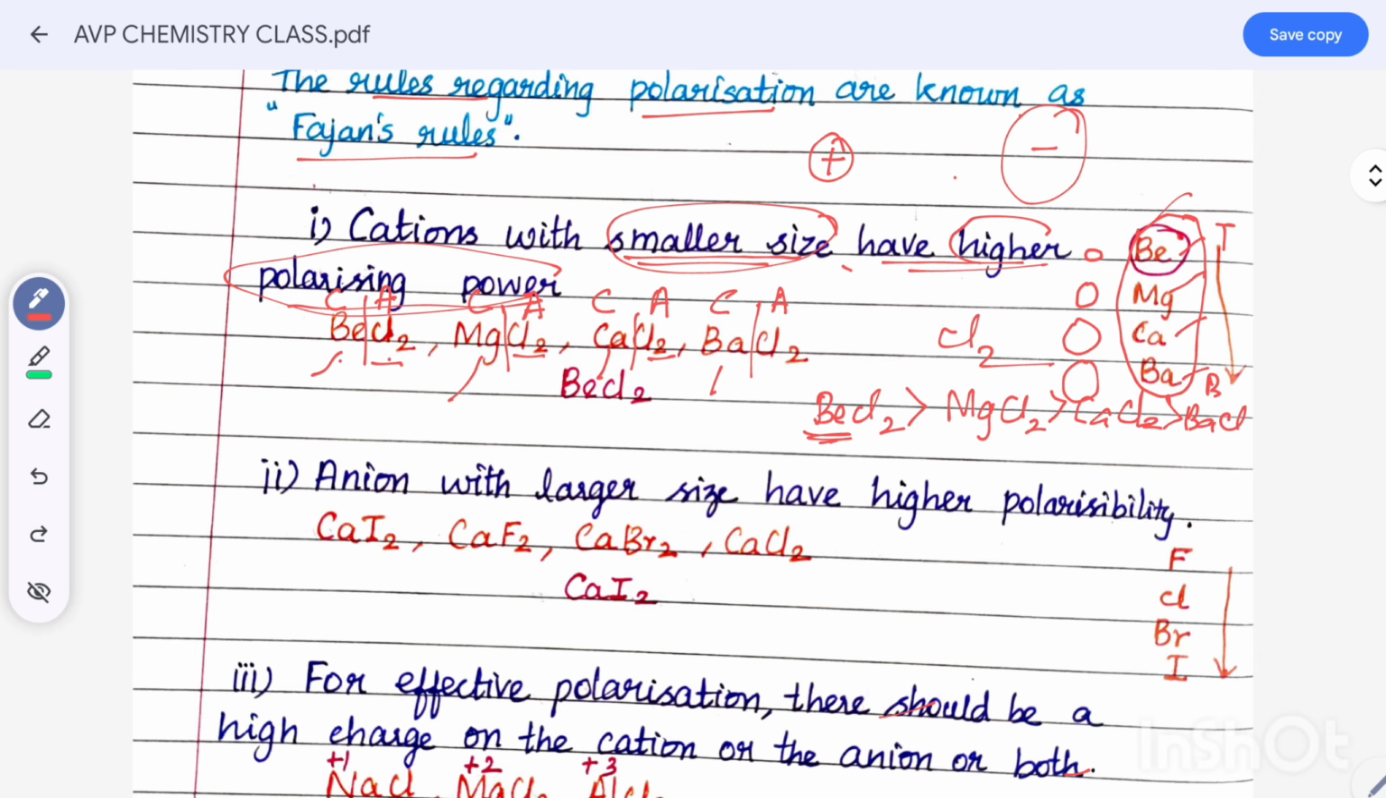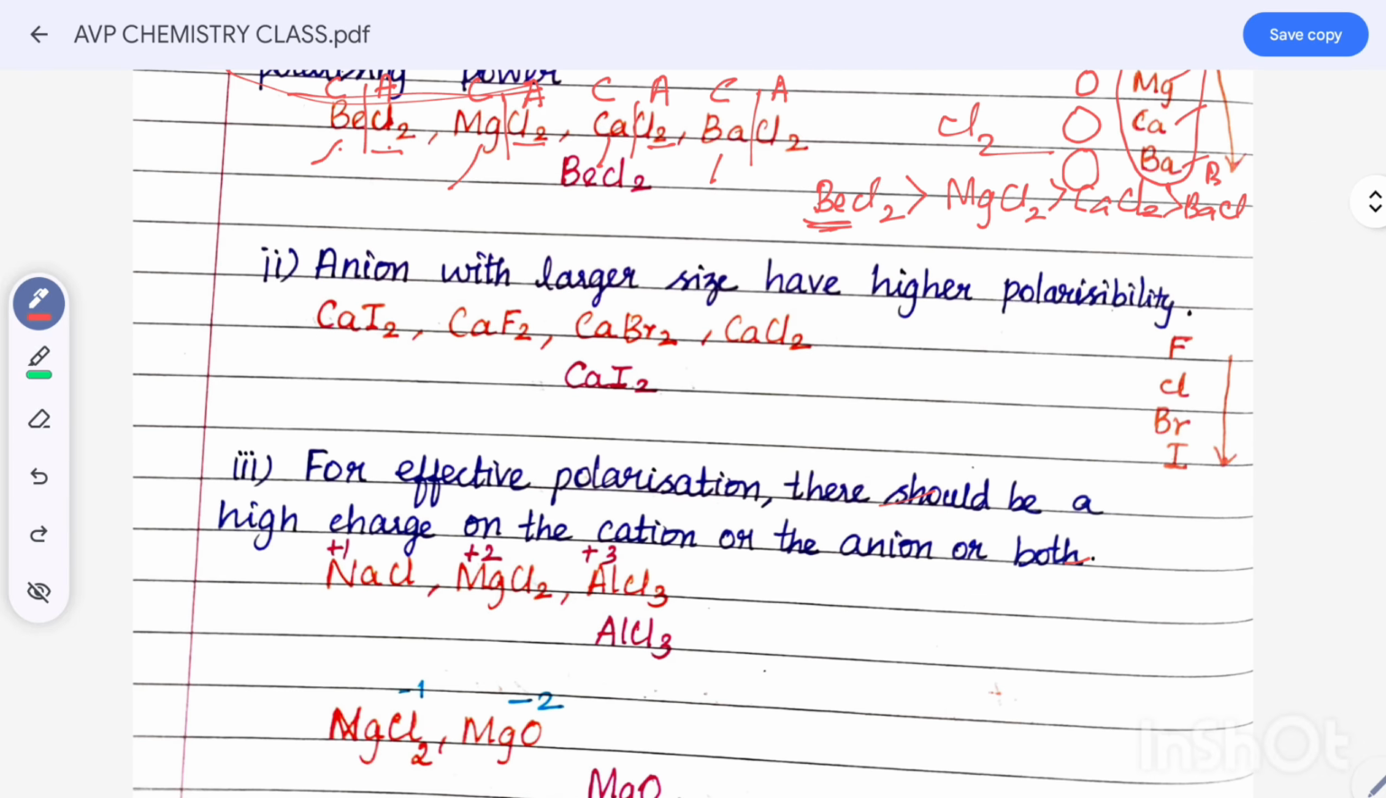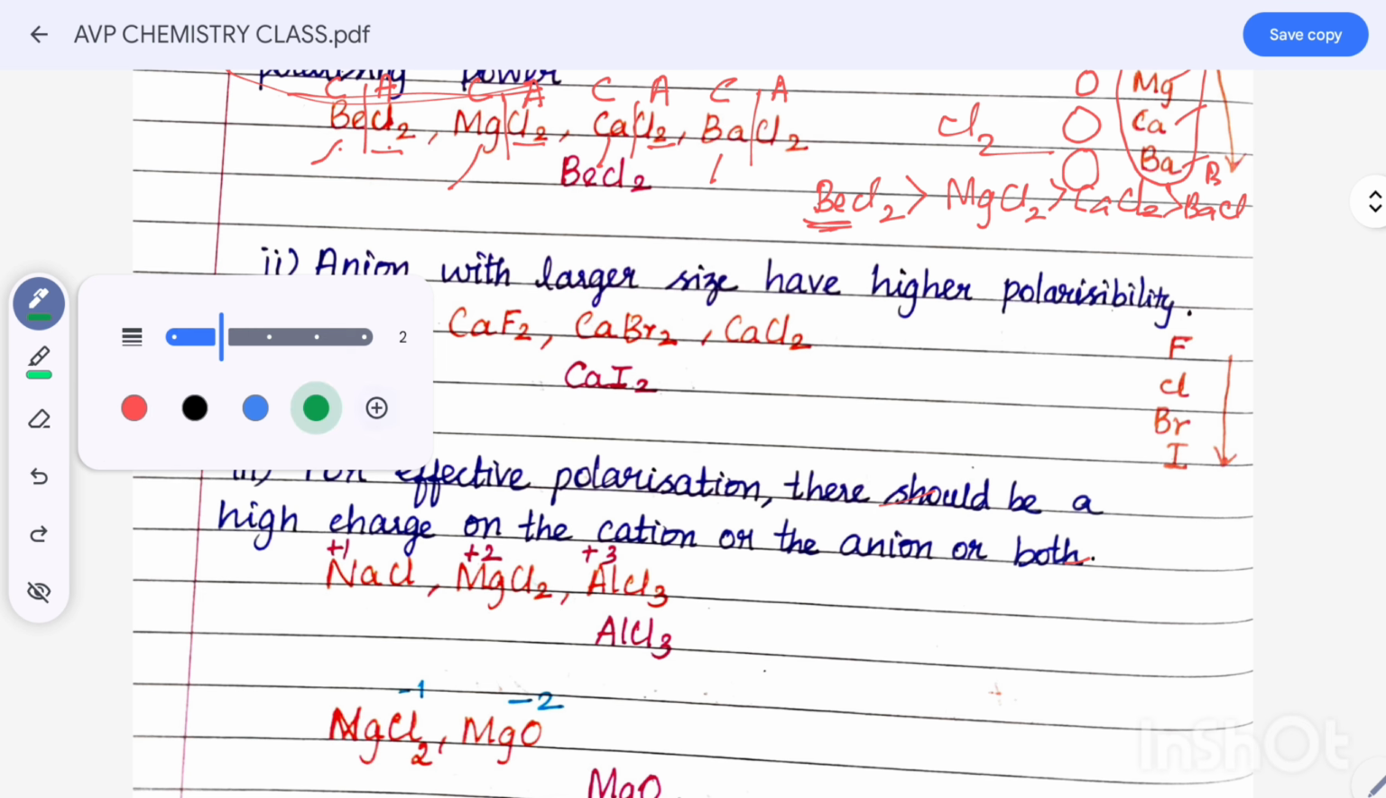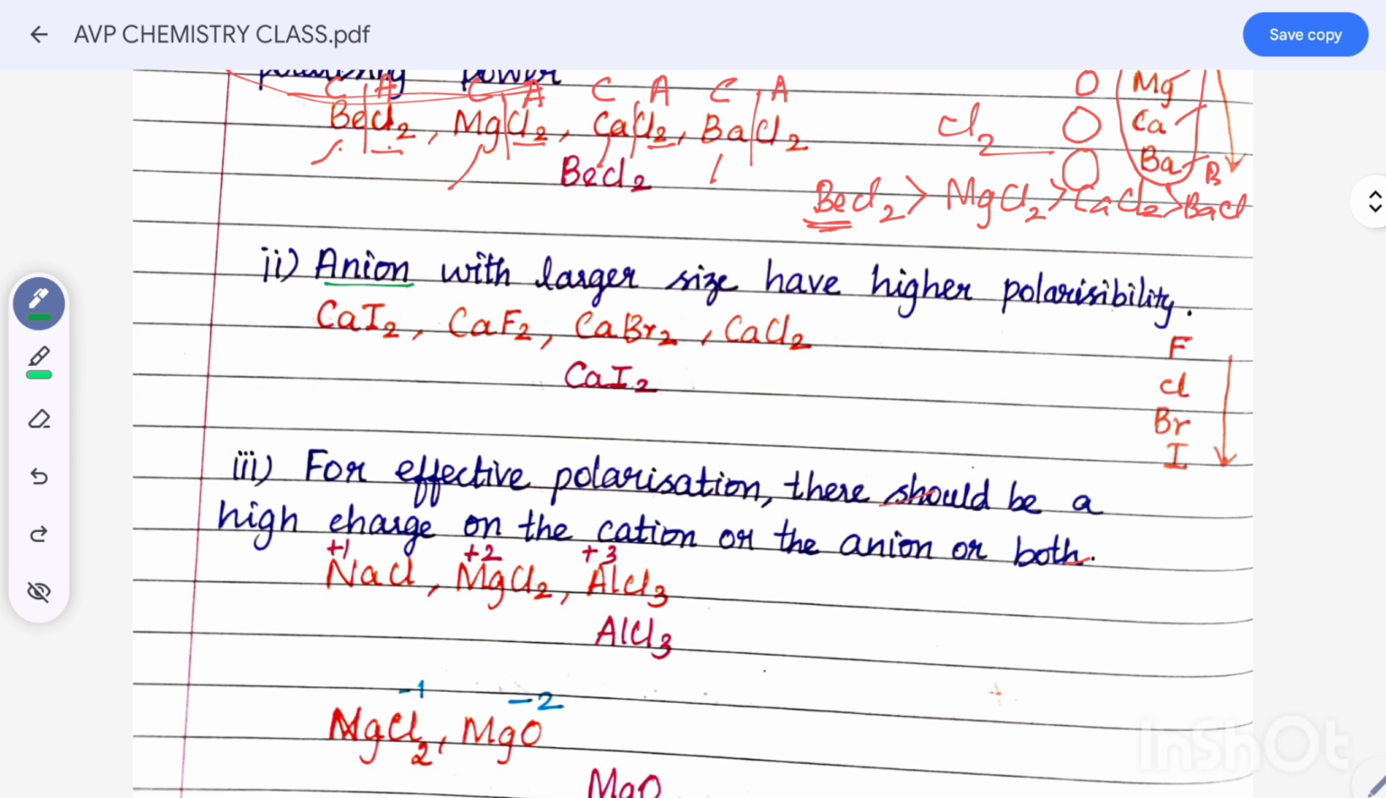Then the next rule is: anions with larger size have high polarizability. Anion indicates negative. In polarization, the cation has smaller size and the anion has bigger size. So the anion with larger size has higher polarizability.